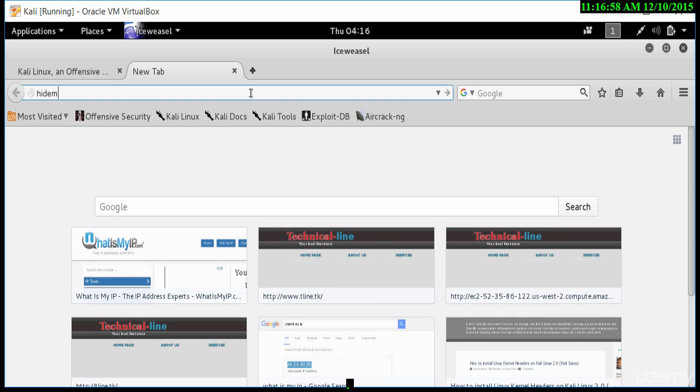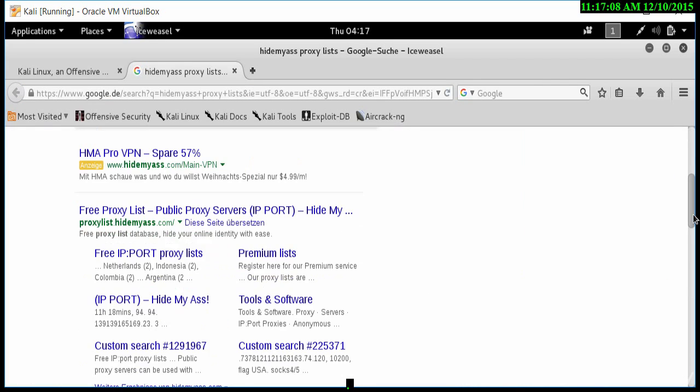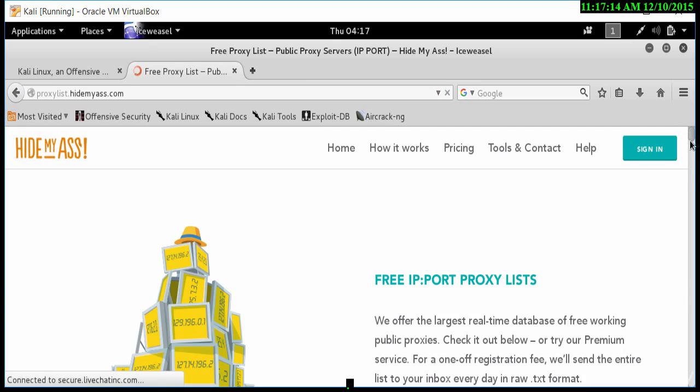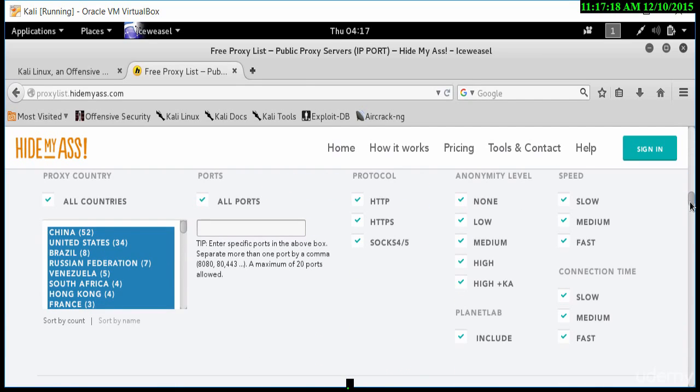So I'll just type that in here. When I go to this page, there are some good proxies available here. A list of proxy servers is available, and they keep them fairly up to date. If I scroll down, you will see a list of IP addresses for the proxy addresses.